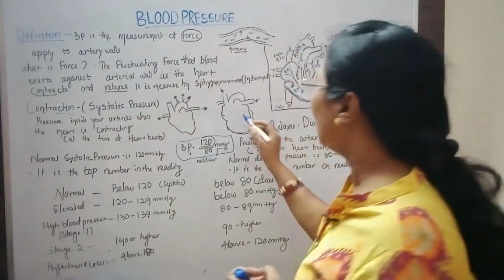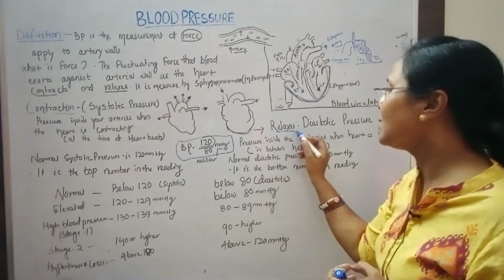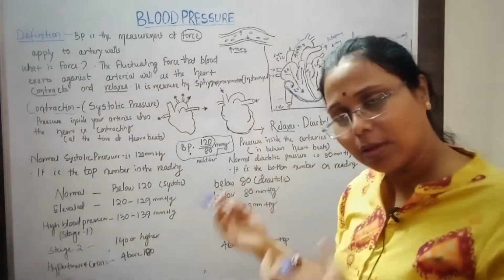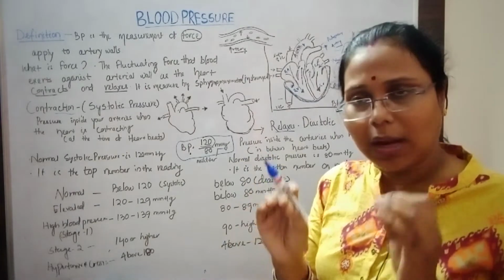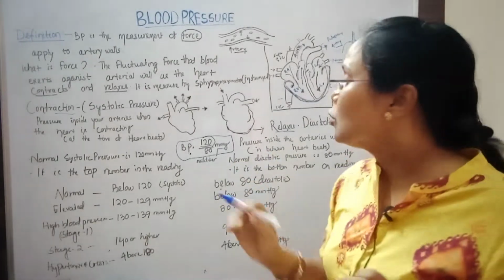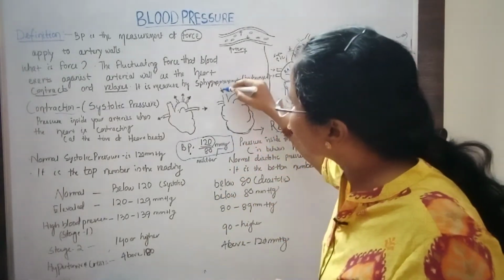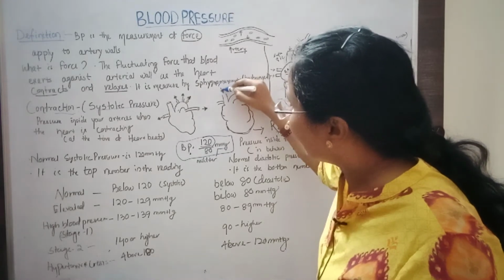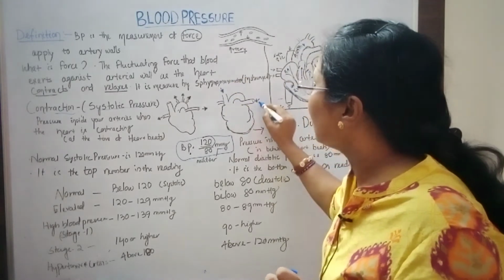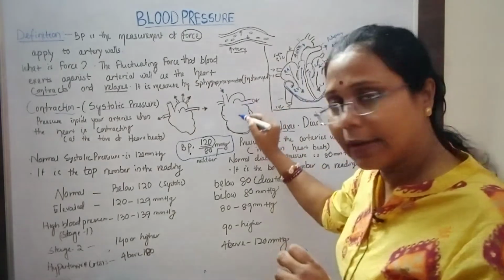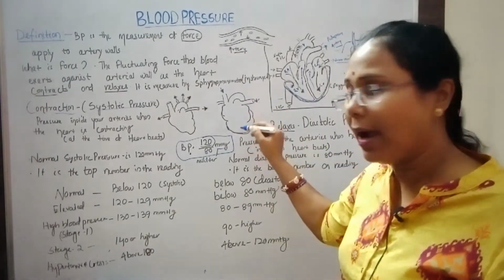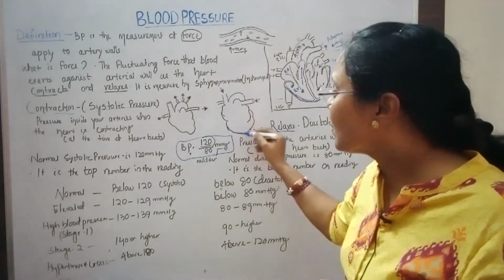But in diastole, it's a relaxation. Relax means after each contraction, the heart muscles relax to refill with blood. So this is the filling. The blood from the upper, lower part or the pulmonary body enters into the chamber of the heart. That is the diastolic pressure.